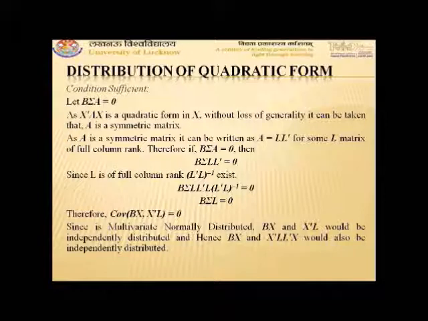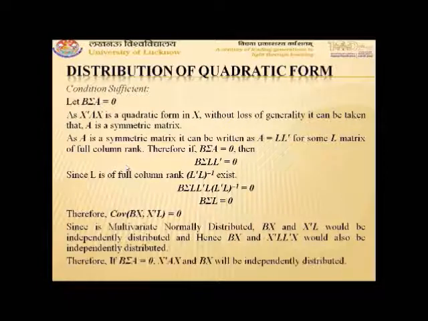And since BX and X transpose L are independently distributed, BX and X transpose L into L transpose X will also be independently distributed. So BX and X transpose AX are independently distributed. So we can say that the condition B sigma A equal to 0 is sufficient for the independence of X transpose AX and BX.